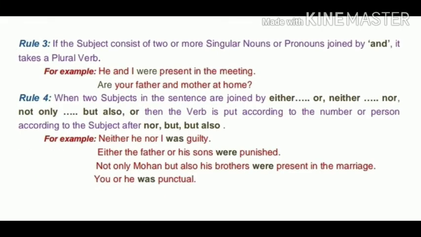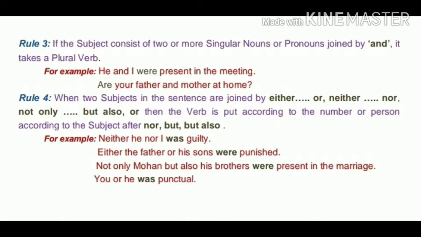Now the third rule is if the subject consists of two or more singular nouns or pronouns joined by and, it takes a plural verb. Okay. For example, he and I were present in the meeting. Here he and I is considered as a plural noun, and the second is, are your father and mother at home.